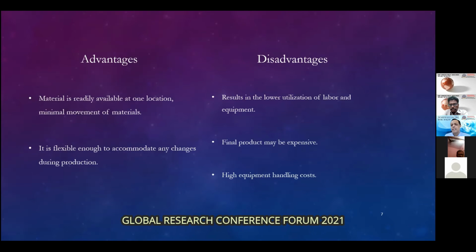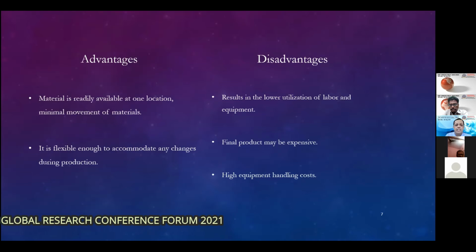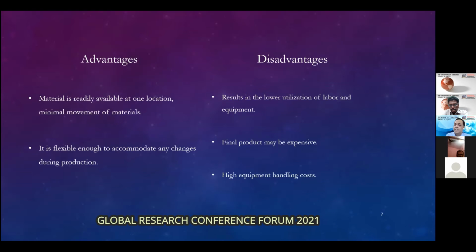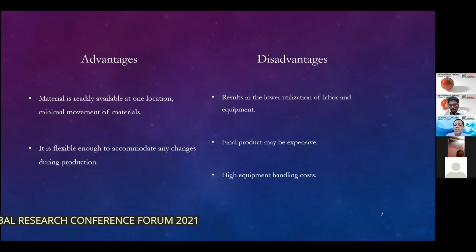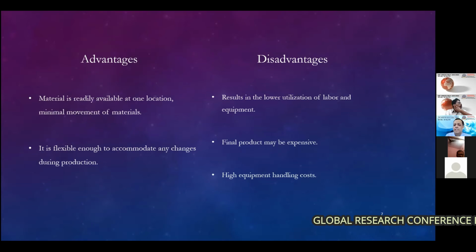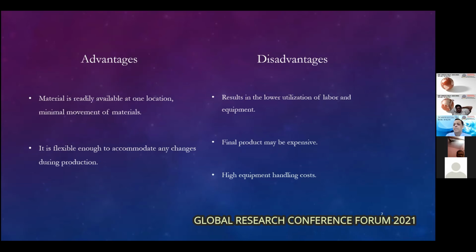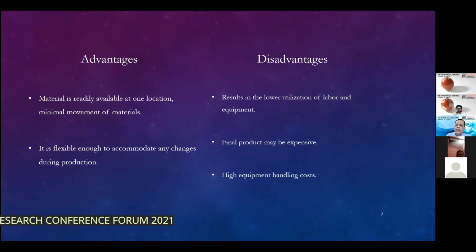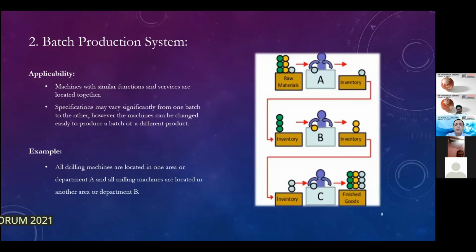All these things come definitely with the trade-offs. They have their own advantages and disadvantages. Like we see in the one-off production, material is readily available at one location and there is a minimal movement. It is flexible enough to accommodate any changes because you're right there during the raw material till the final product is being made, you're right there in the same place. However, it results in lower utilization of labor and equipment. There's a lot of loitering around, who does what, where, because it is more or less kind of custom nature. Final product definitely becomes expensive because of the nature of model we have chosen. And we are bound to choose this model. High equipment handling cost.